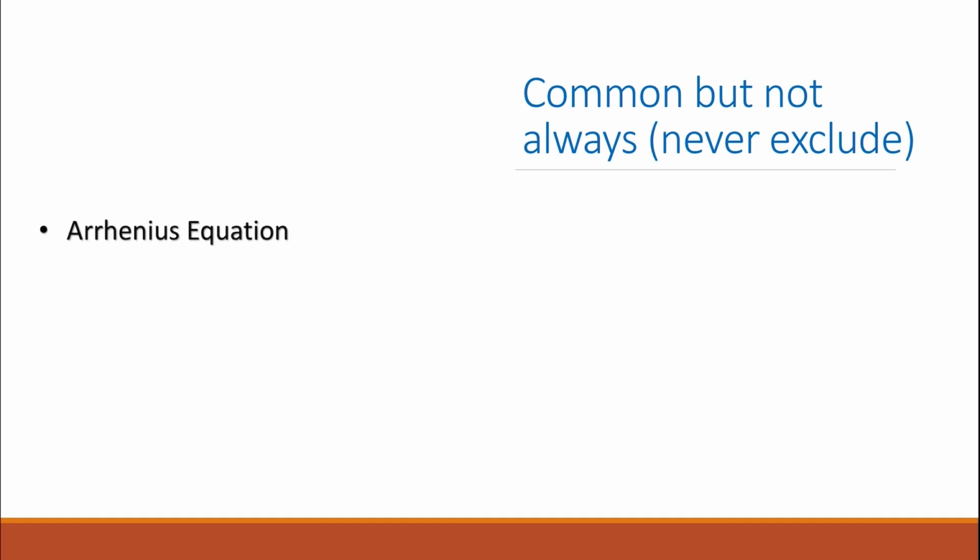So the Arrhenius equation was a common question before in every single exam, but it wasn't in the exam last year, 2024. So I wouldn't exclude it at all this year. And then enthalpy of combustion, calculation of enthalpy of combustion, very, very common in paper two, not in every single exam. I would never exclude that. I would consider this one of the easiest questions in paper two when it comes to physical chemistry, because it's a simple calculation. So please make sure that you practice these types of questions, and you're going to find many of them in the past papers.